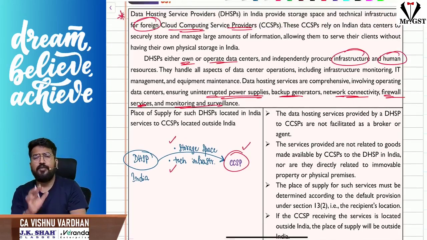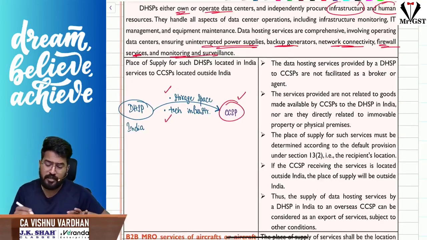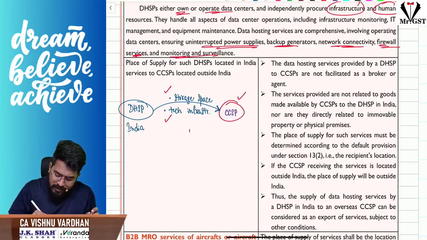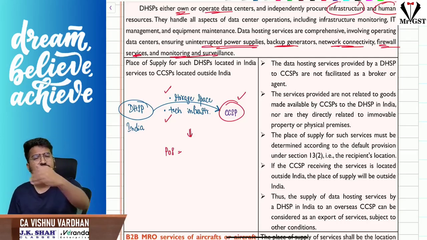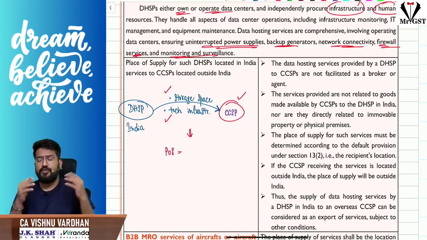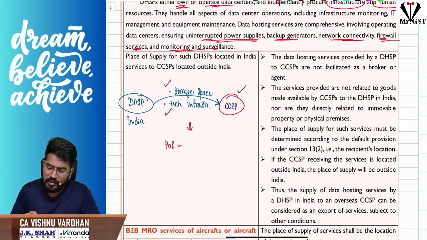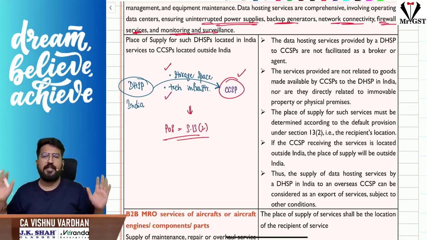Now the doubt is, sir, what is the place of supply? Under which section do we determine the place of supply for these services? Then the department has clarified: this is not something where services are provided with respect to goods where physical presence is needed, or services in relation to immovable property. So you cannot bring all those sections. They said you have to determine place of supply as per general rule 13 subsection 2. That is the clarification, right?